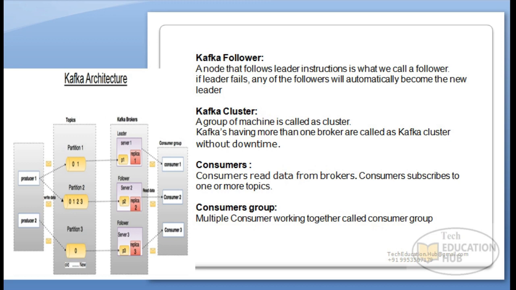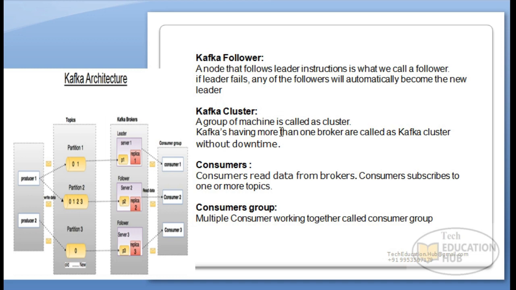Moving further, the next is what is Kafka follower. As we have seen, we have at least one leader and any number of followers in our Kafka system. Let's say in case one of my leaders fails, one of my Kafka followers will become my leader and the rest of the followers will work as they are. This is a completely automatic process. The selection of the leader from the existing followers will be done by the zookeeper.